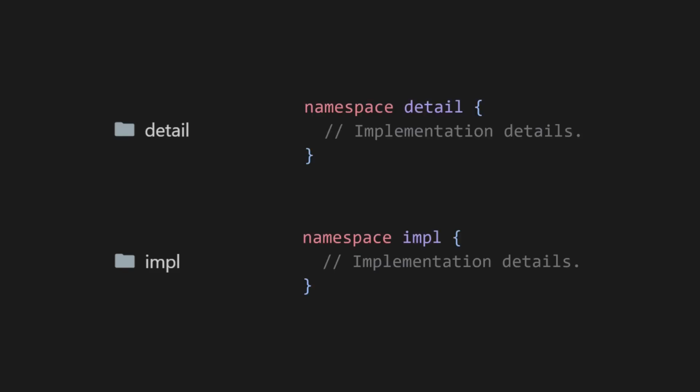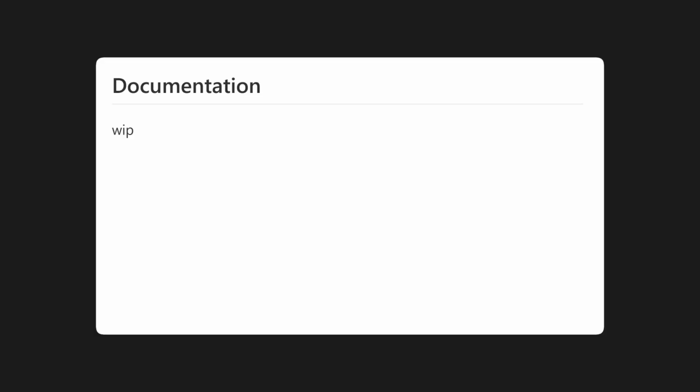You might also see people try to hide their implementation details by putting them in a detail or implementation folder and corresponding namespace. But there's no built-in mechanism in C++ to prevent others from accessing the code in these folders. Anyone can easily include these implementation files and use them anyway. The user has to know which files are okay to include and which are not, usually by reading documentation written by the creator of the library, which may or may not exist.